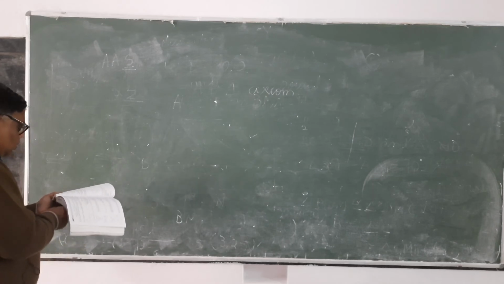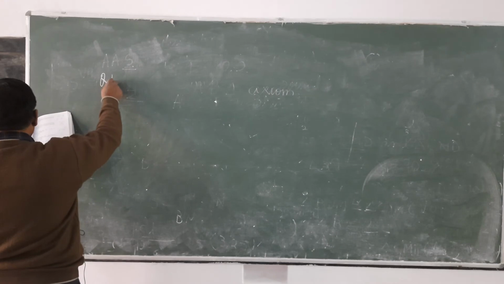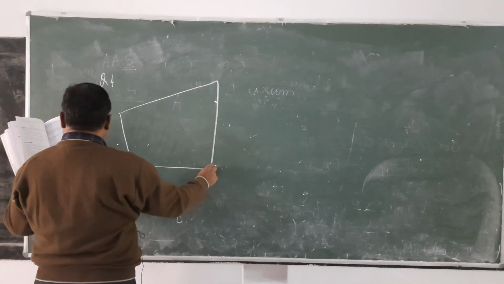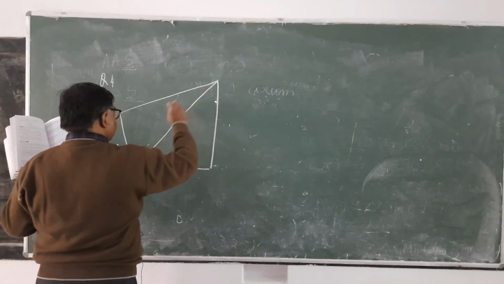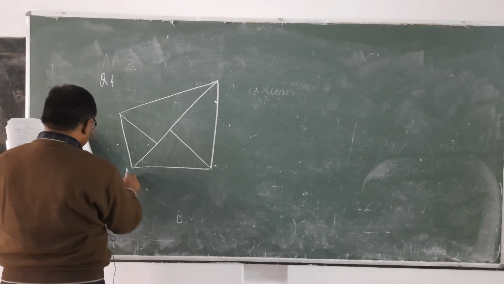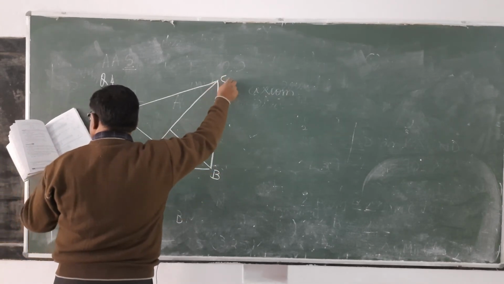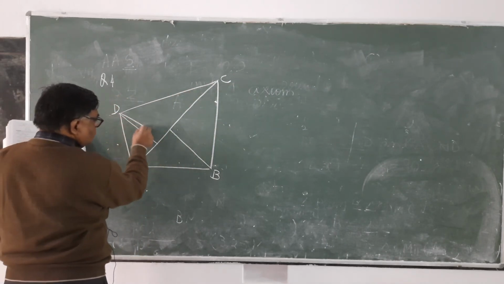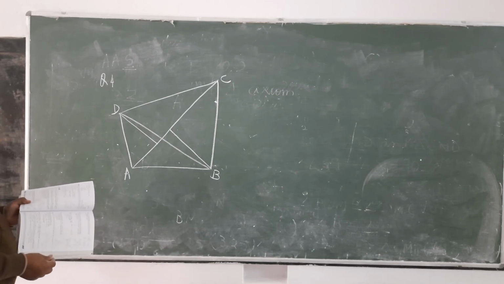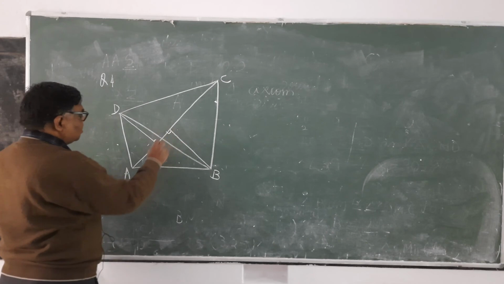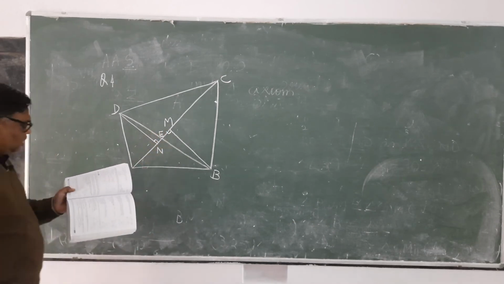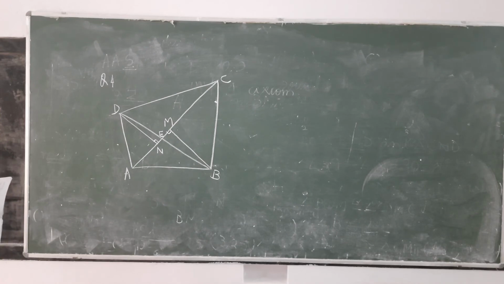You see question number 4. Now, you can see in the adjoining figure, BM and DN are perpendicular to the line segment AC.